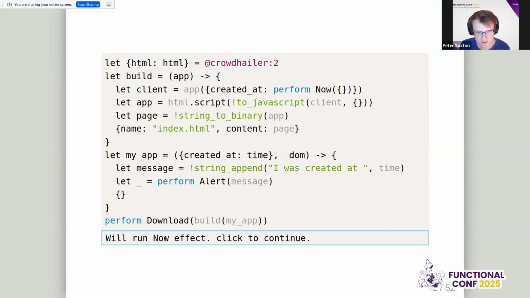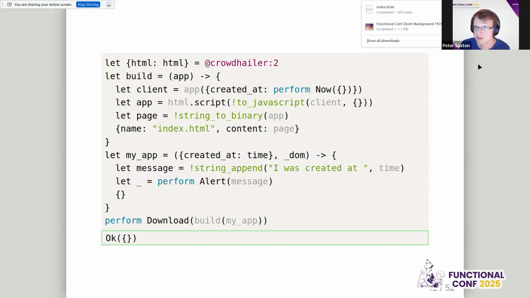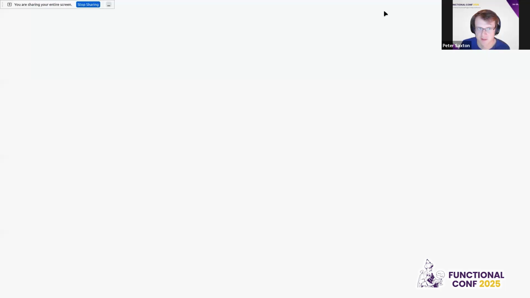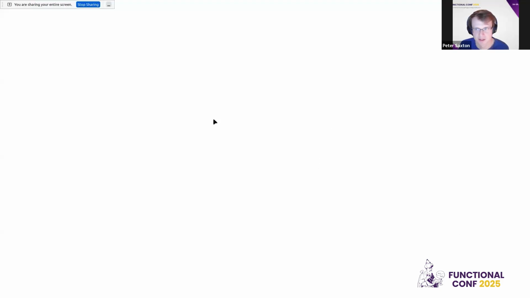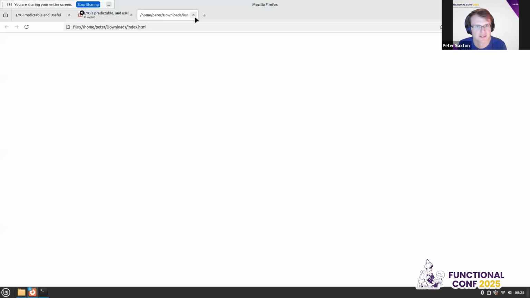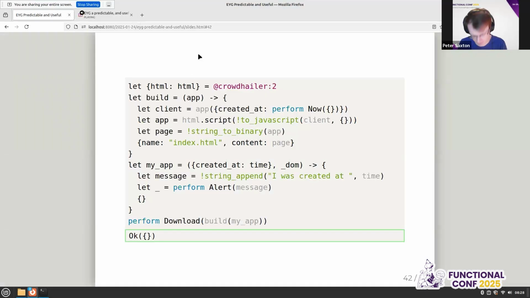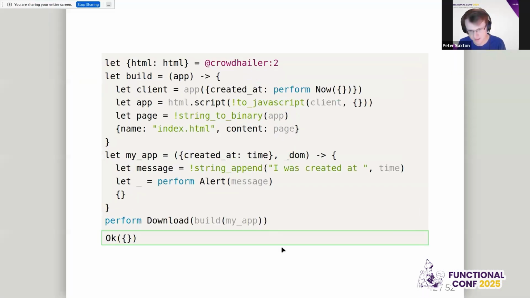So if we run this, if we click to run, we get the now performed and we get the download. And so up here, let's see what this does with full screen. We have an index.html file that says "I was created at 7:28 UTC". But the now was run in the first place. So I think we need to, right, we've got a full screen of nothing. We need to get out of that one. We need to come back here. Back over here and full screen again.